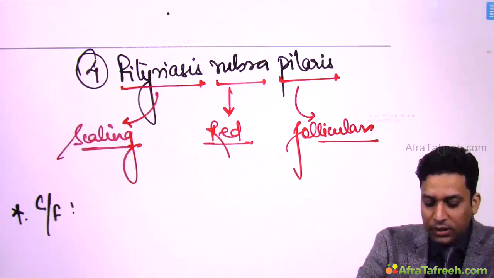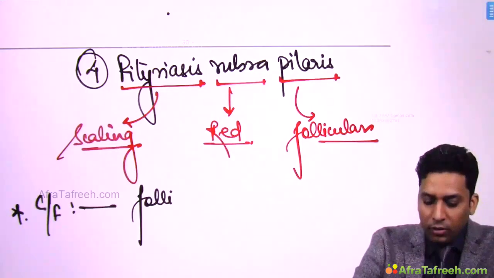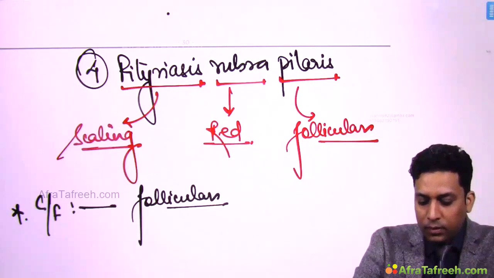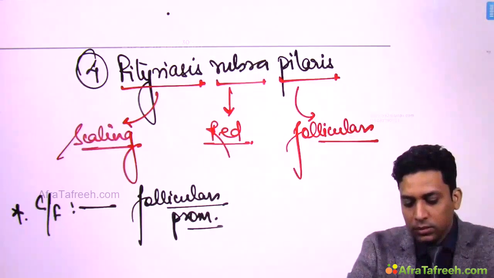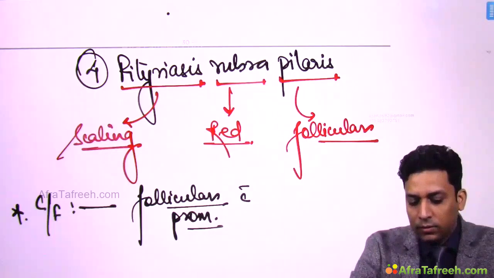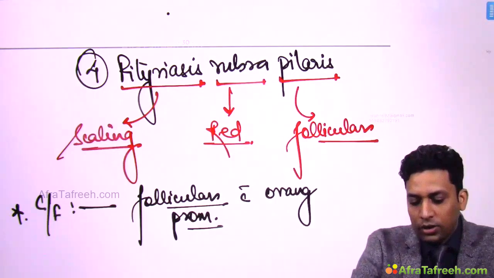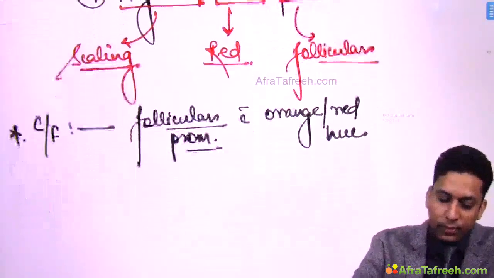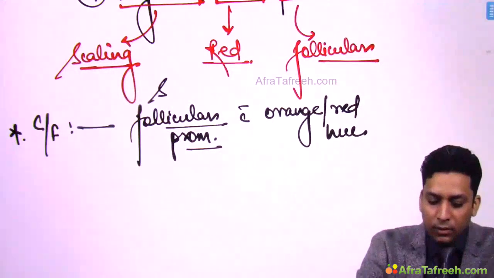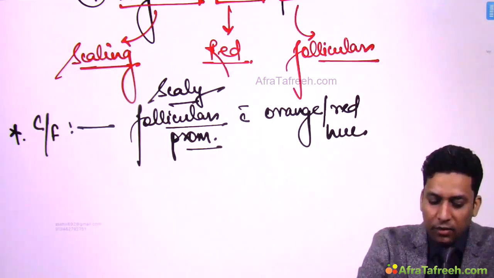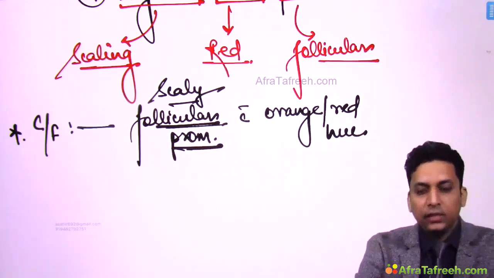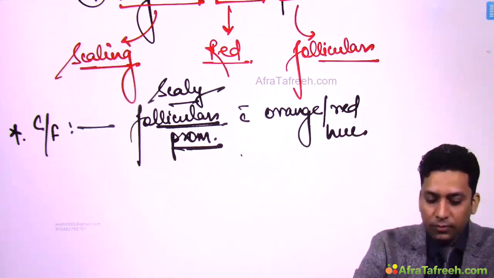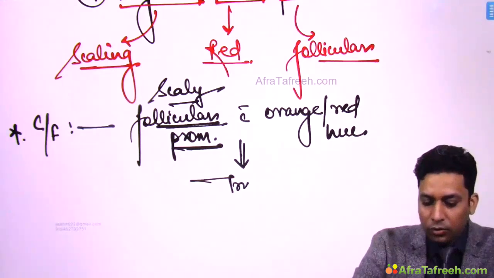how these patients present. They present with follicular prominences with orange to red hue. So they present with scaly follicular prominences with orange to red hue, usually over trunk.